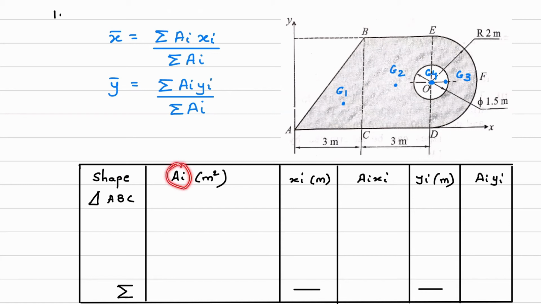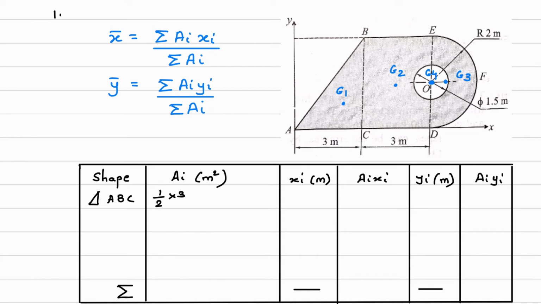Area, I have written the unit of that area also, meter square. Why? Because everywhere the unit is what? Meter. See the units, it is meter. So what will be the area of this triangle? It will be half into base, which is 3, into height.